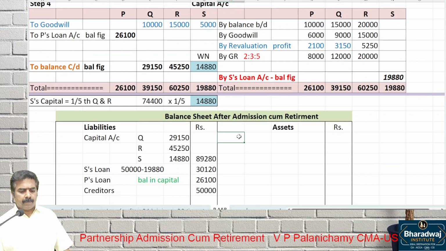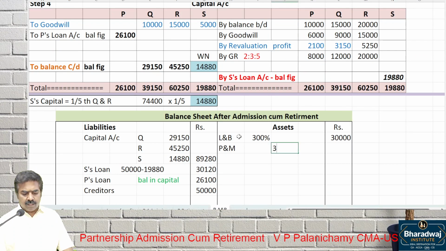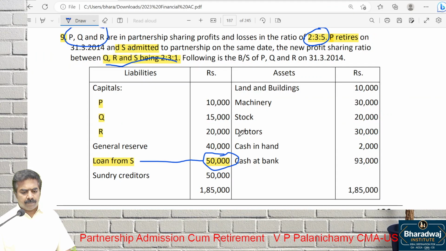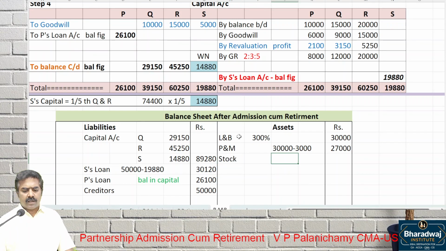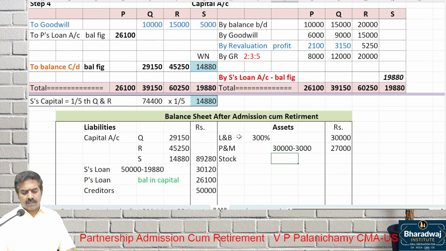Then land and building, 30,000. Then plant and machinery, 30,000 minus 3,000, that is 27,000. Then stock, 20,000 minus 5,000, that is 15,000.